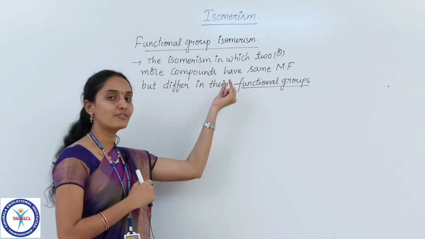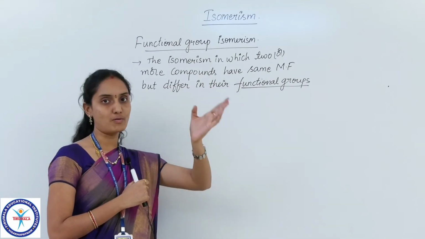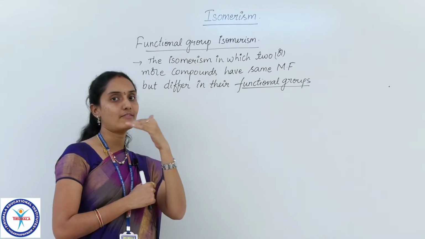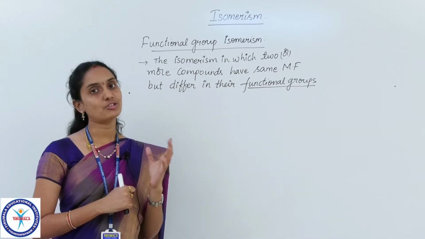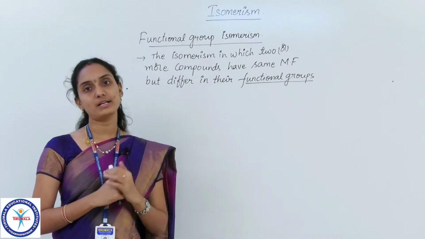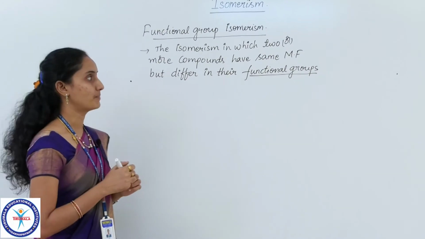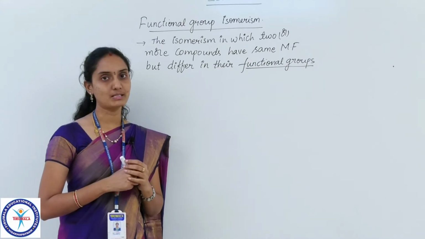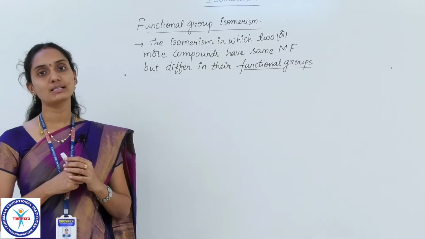So if there is a difference in the functional group of two or more compounds and even then they have the same molecular formula, then such compounds are said to be functional isomers and that property is said to be functional isomerism.